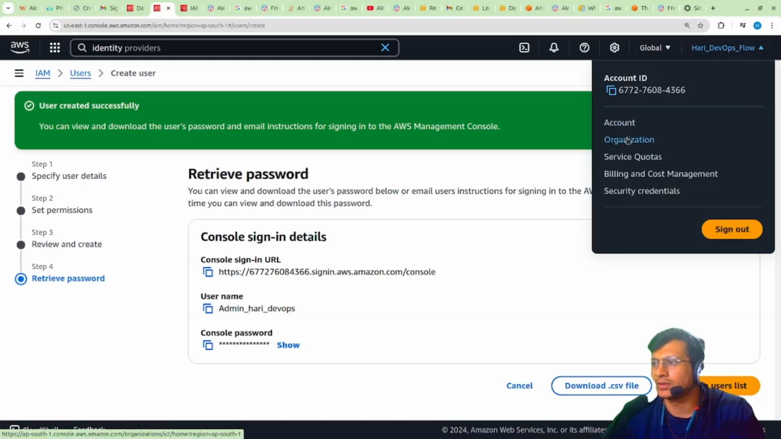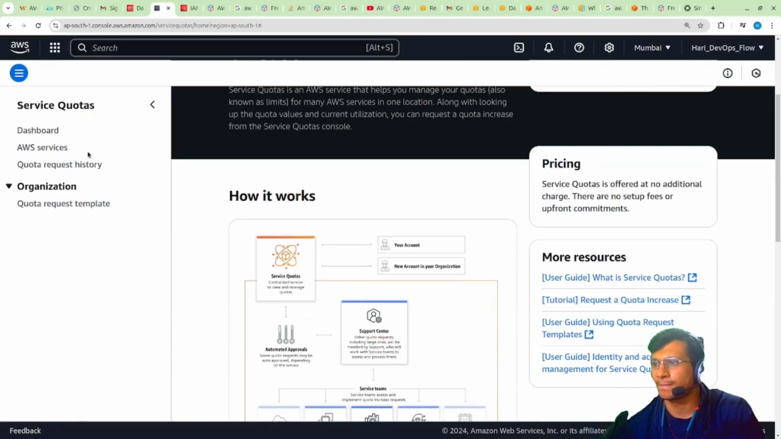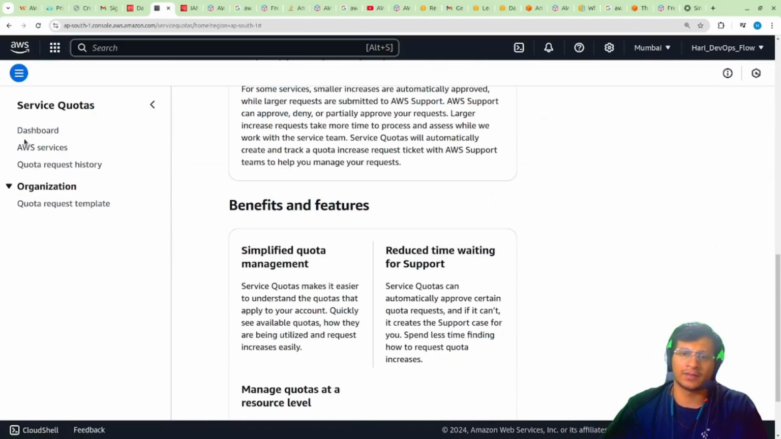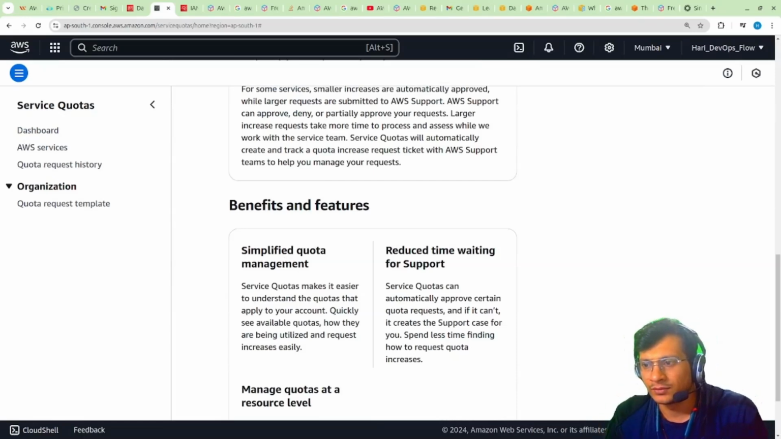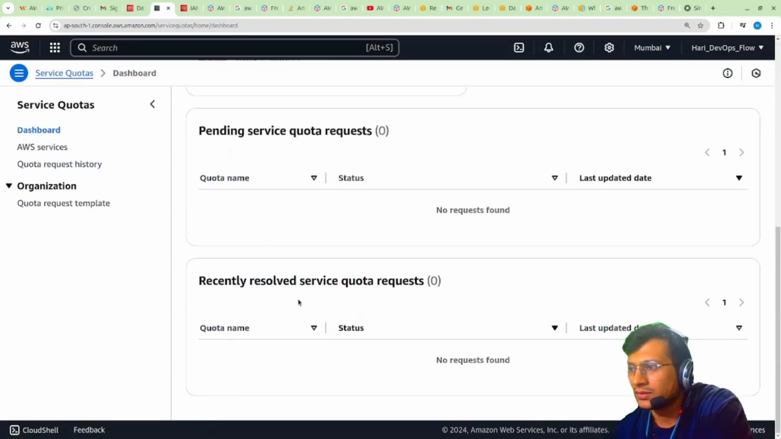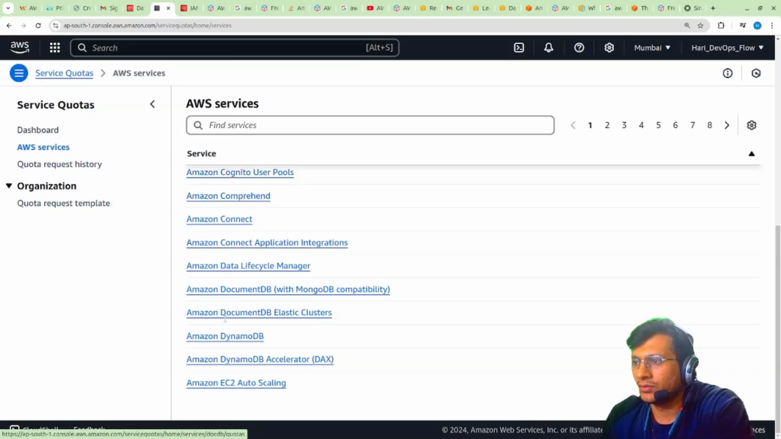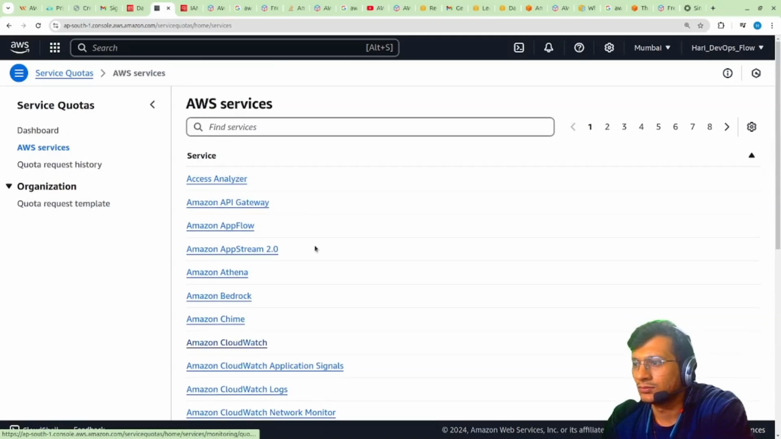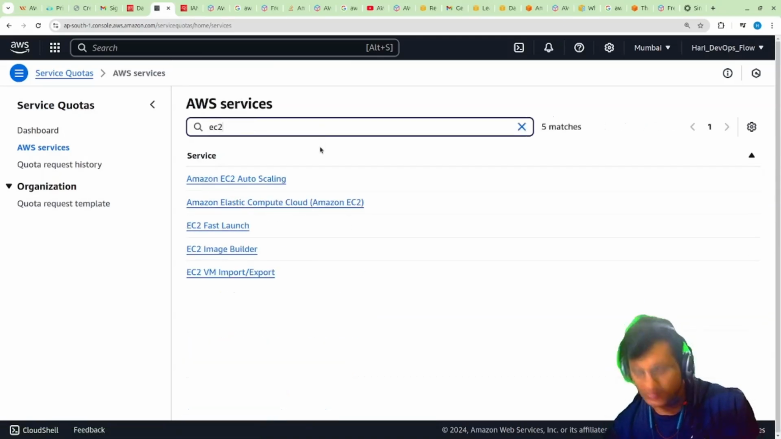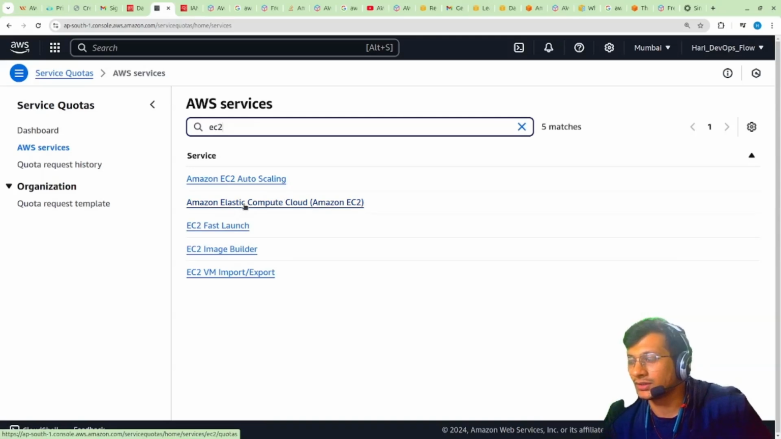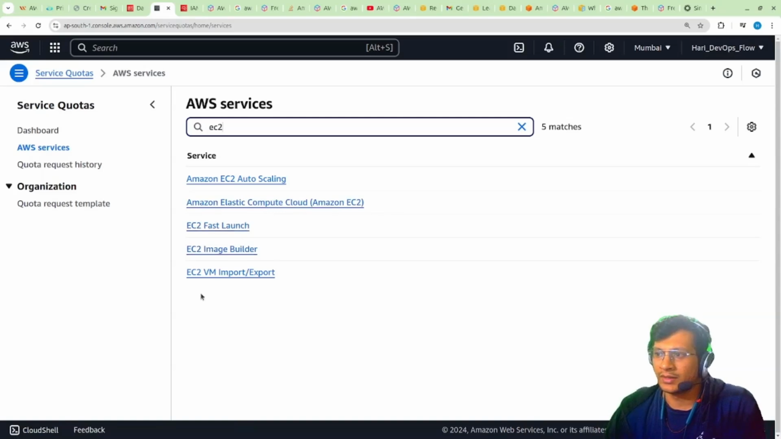here you can see there are this account, organization, service quotas. So always keep an eye on this service quota. You can create service quotas, so if any particular service is getting exceeded, you'll know when to stop. So always use some service quotas. We can create the dashboard here. Right now no service quotas are available. Like Cognito, Comprehend, we have EC2, EC2 auto scaling groups. EC2 fast launch, auto scaling. Elastic Compute Cloud is the full form of EC2, Image Builder and everything.